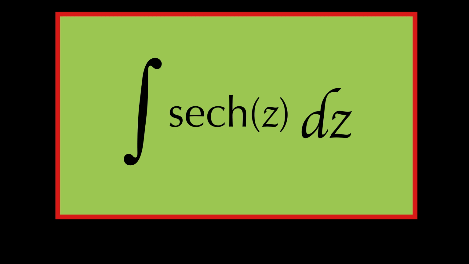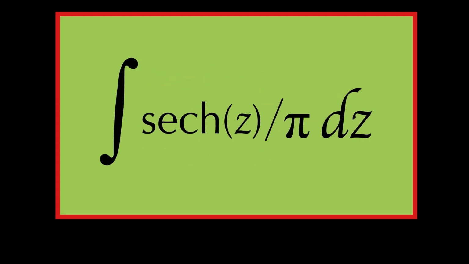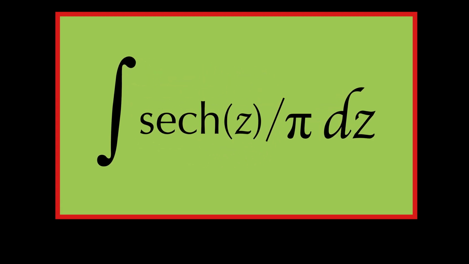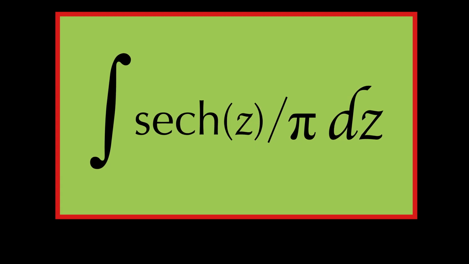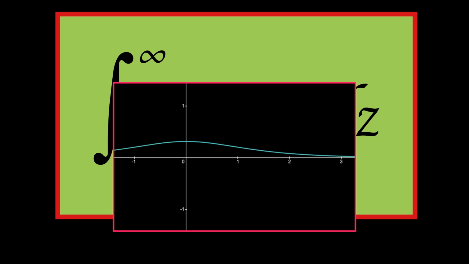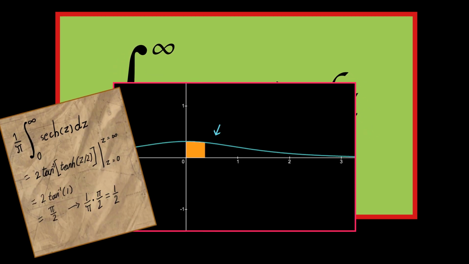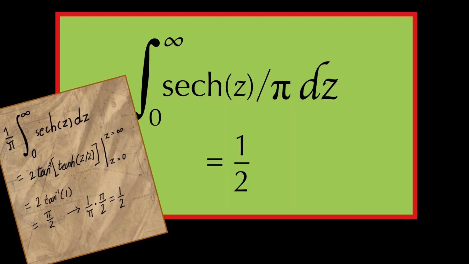I then divided it by pi. Now this pi felt a little too naked down here, so I changed the division into a slash. I like this bit of shorthand sometimes. It can make the math look a little bit tidier. Then I set the top limit to infinity. This meant I would be calculating the area under this line, from 0 all the way to, again, infinity. The result would be 1/2.